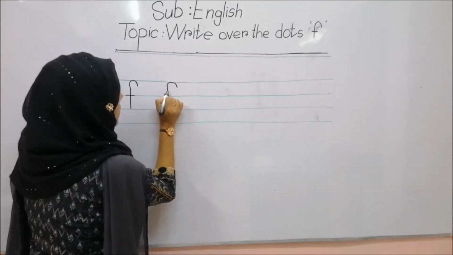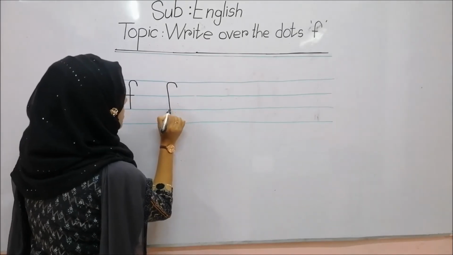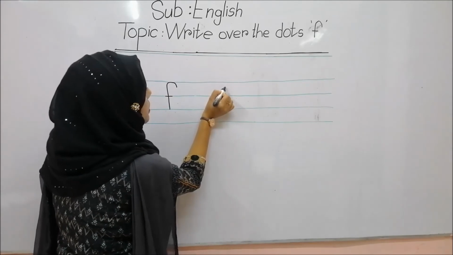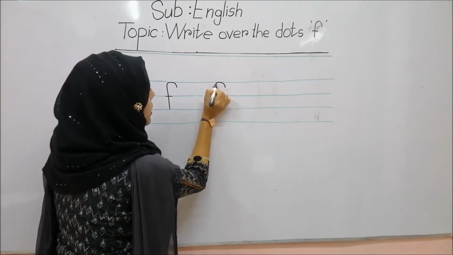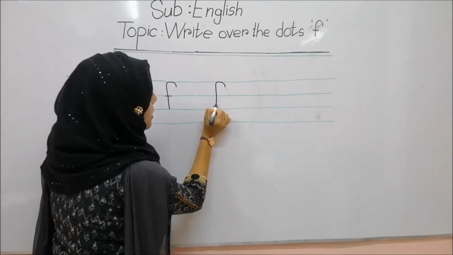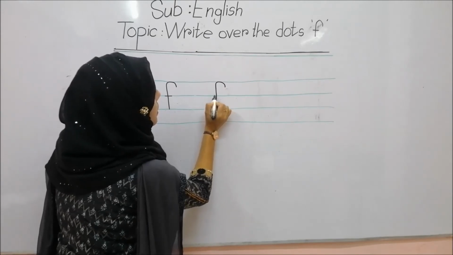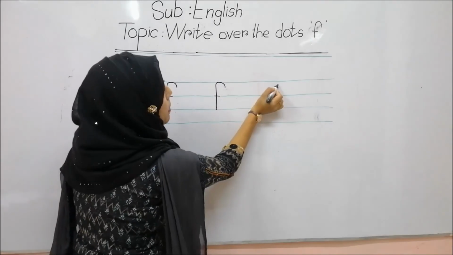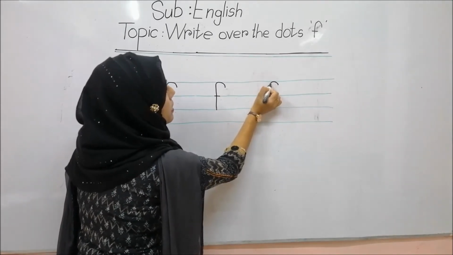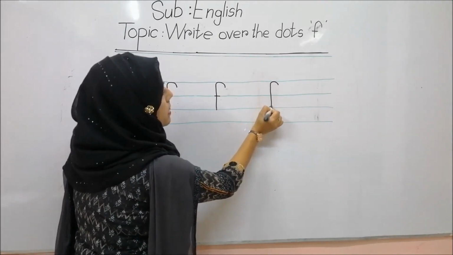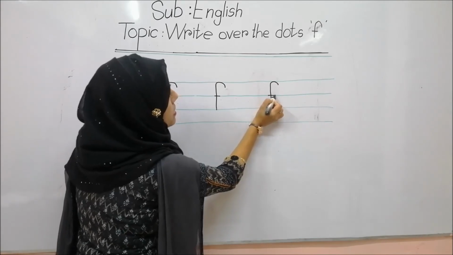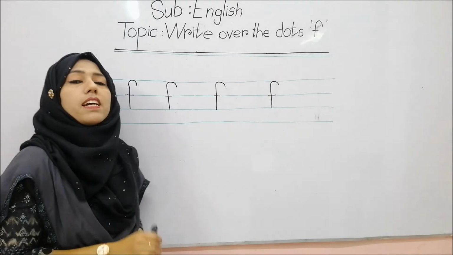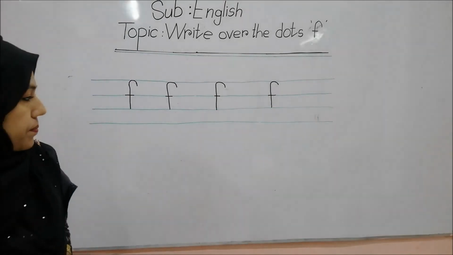Half circle, standing stick, then sleeping stick. This is letter F.